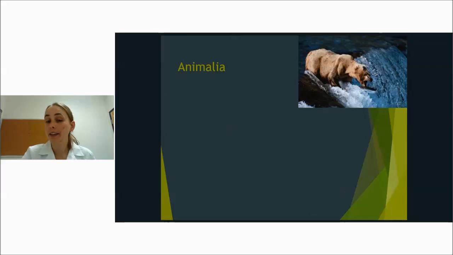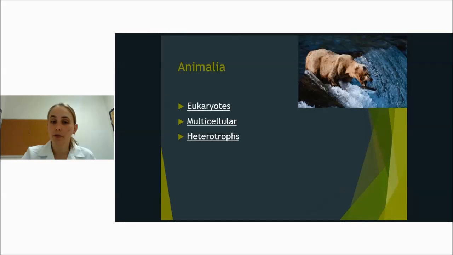And last but not least, animals. Animalia, they're full of eukaryotes. They're all multicellular. So plants and animals are all multicellular. They are heterotrophs, all of them. I mean, they need a different food source. The picture is a bear eating a fish. They have to have a different food source. They can have asexual or sexual reproduction. There are animals that reproduce asexually, meaning they can just make a clone of themselves.